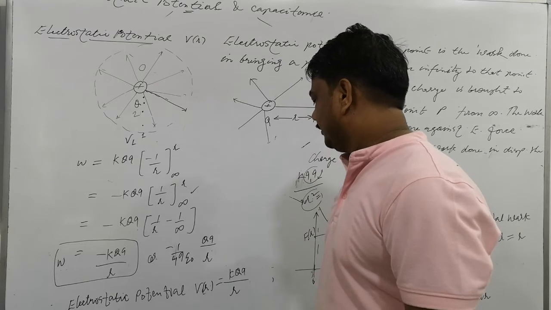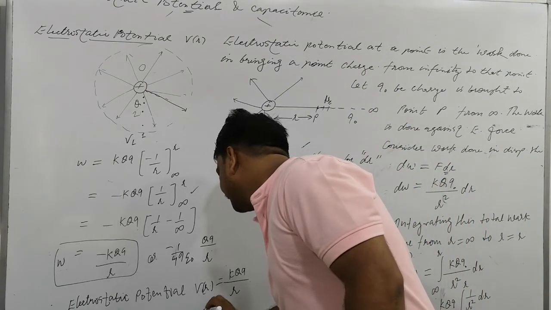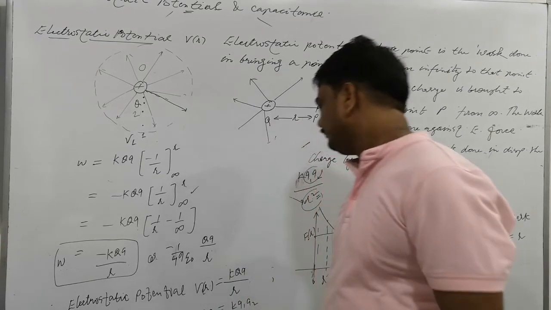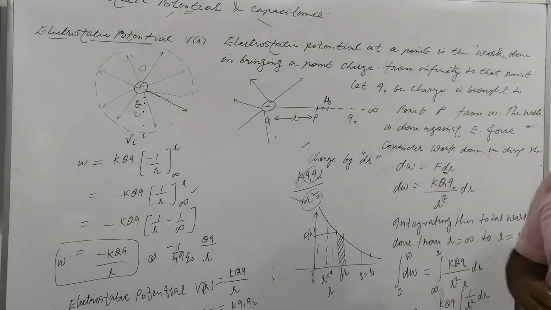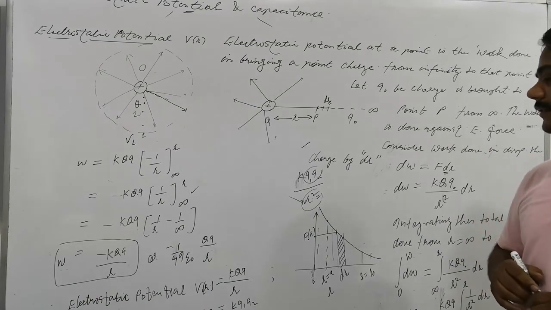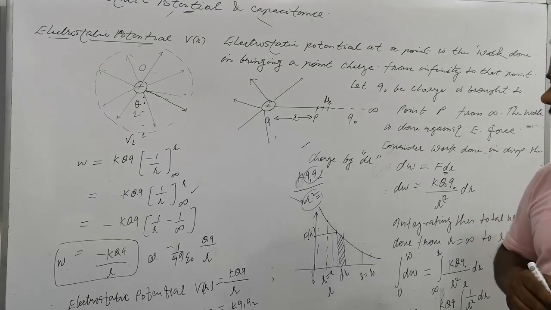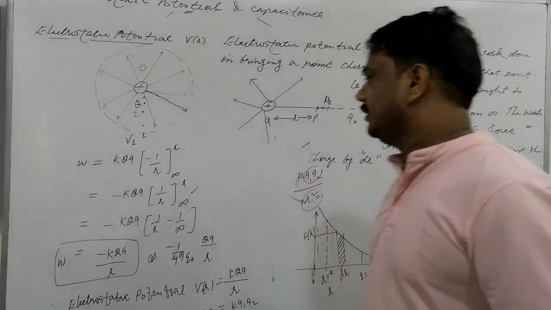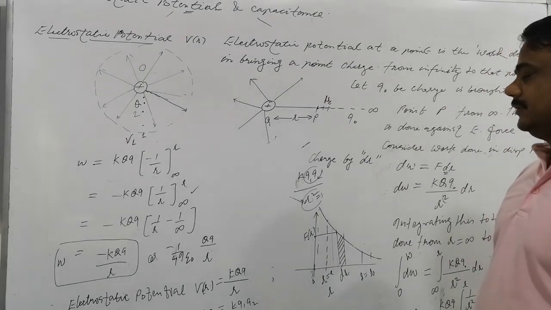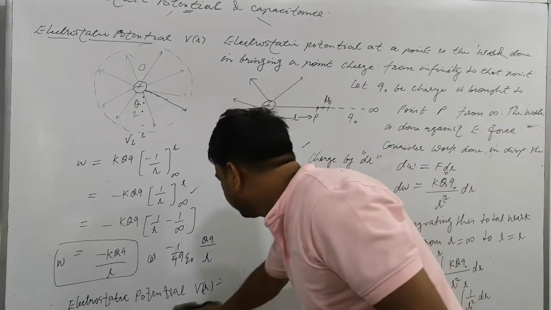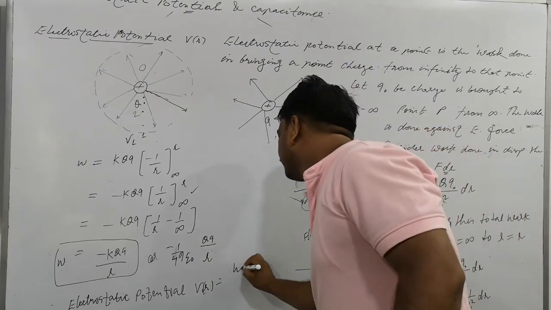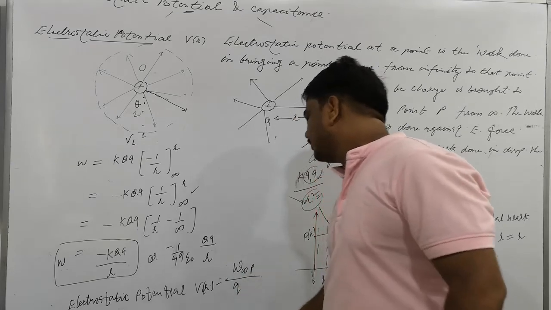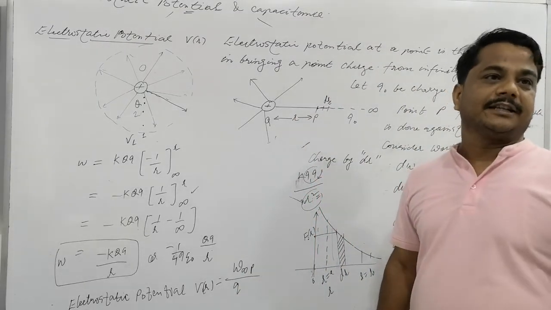For the two charges, it can be represented as K Q1 Q2 by R. And what will be the unit of this? It's a work done. We have to find this per unit charge. Work done in bringing, so electrostatic potential is the work done from infinity to point P divided by the charge brought. Means per unit charge is to be found out here.